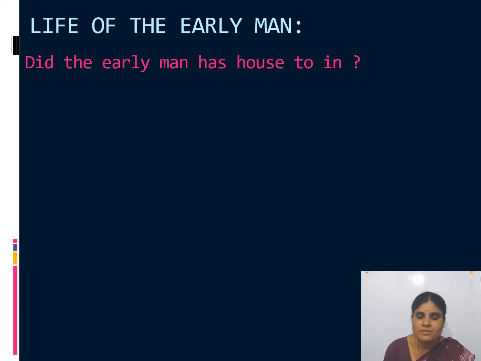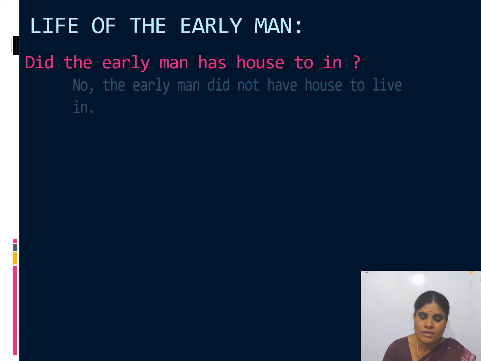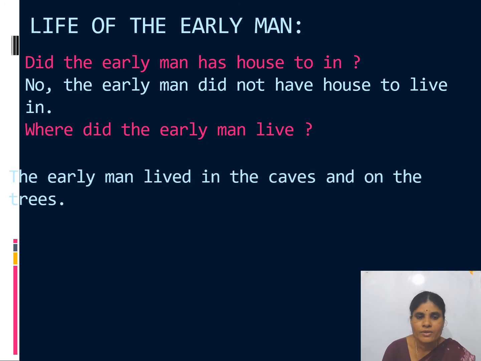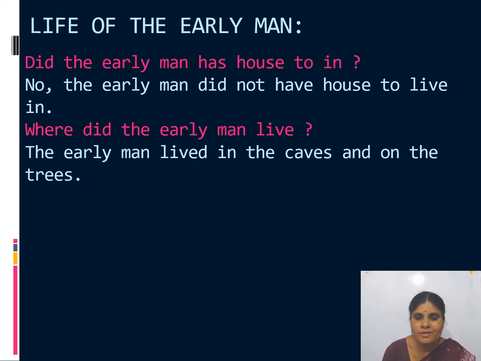Did the early man have a house to live in? No. The early man did not have a house to live in. Then where did he live? The early man lived in the caves and on the trees. Nowadays we have so many types of houses, but the early man did not have any houses. He lived on the trees and in the caves.